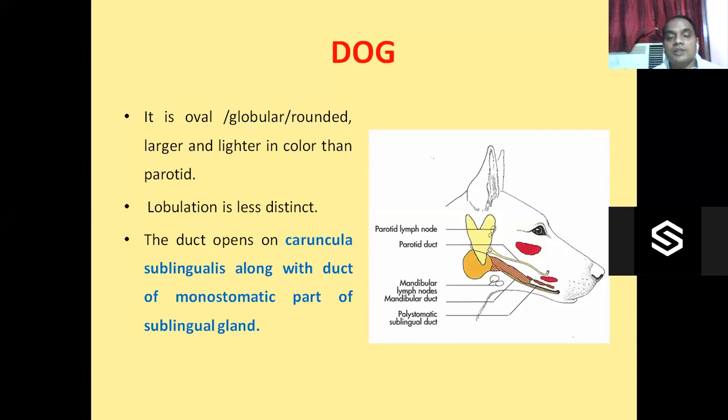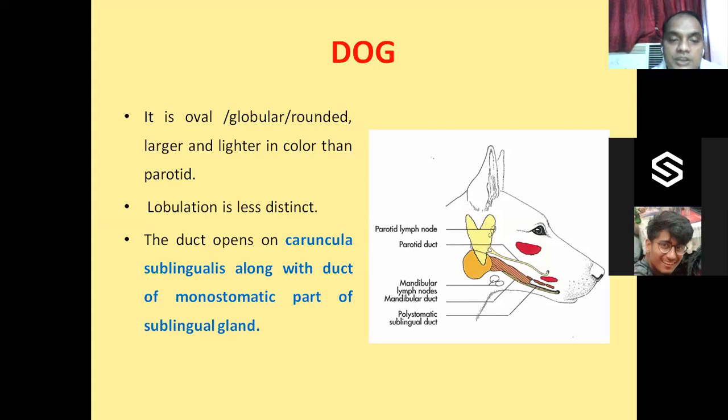In the dog, as I told you, both the monostomatic and polystomatic salivary glands are present. So Wharton's duct and the monostomatic duct open combinedly into the caruncula sublingualis.